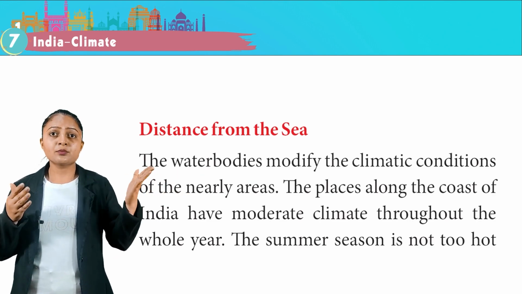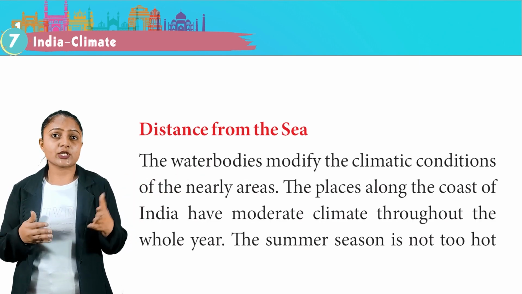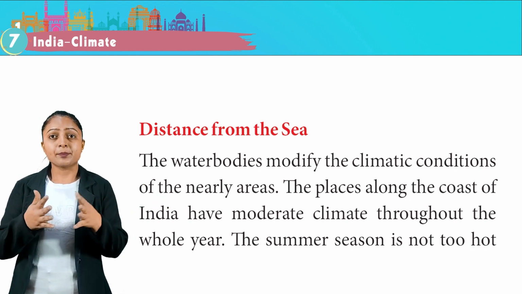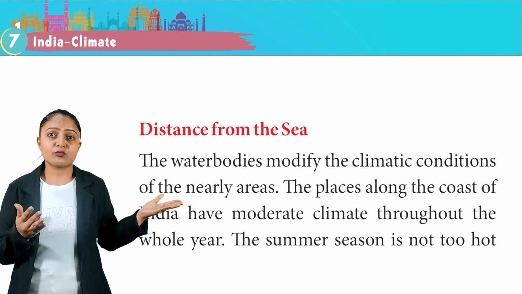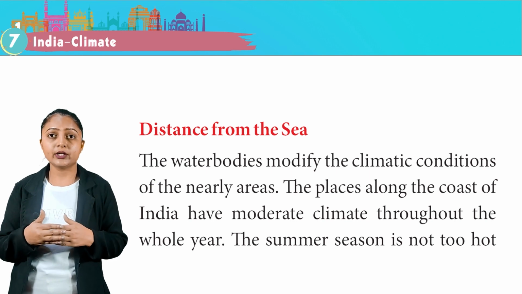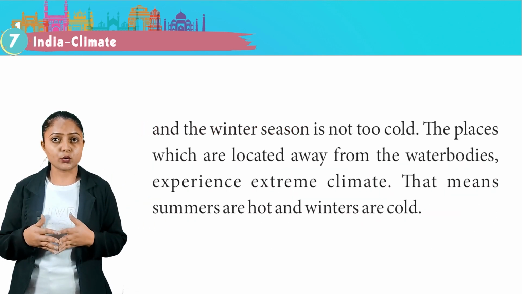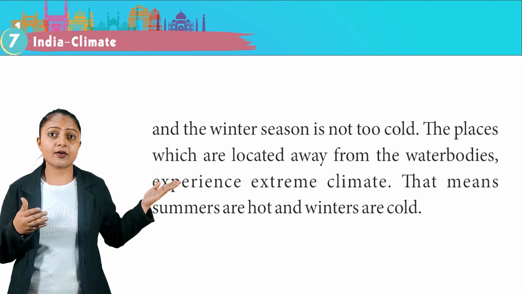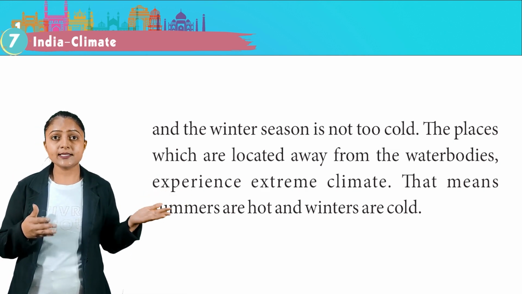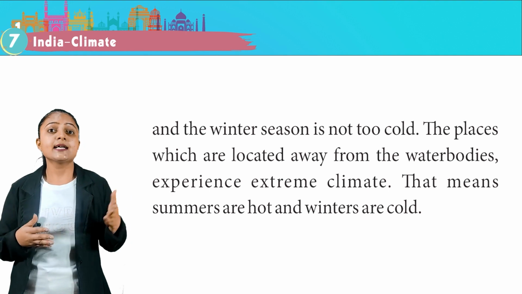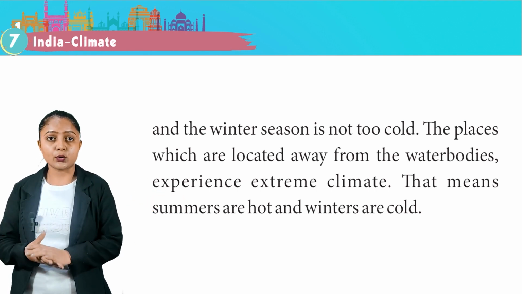The water bodies modify the climatic conditions of the nearby areas. The places along the coast of India have a moderate climate throughout the whole year. The summer season is not too hot and the winter season is not too cold. The places which are located away from the water bodies experience extreme climate. That means summers are hot and winters are cold.